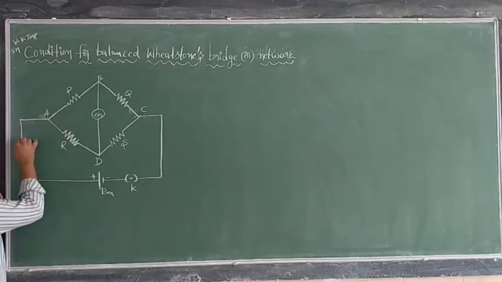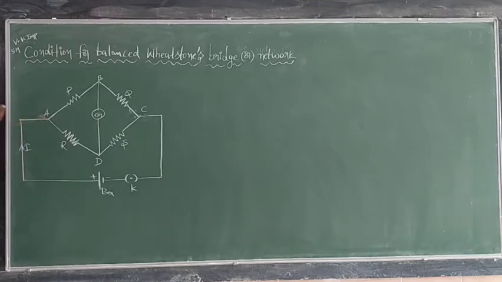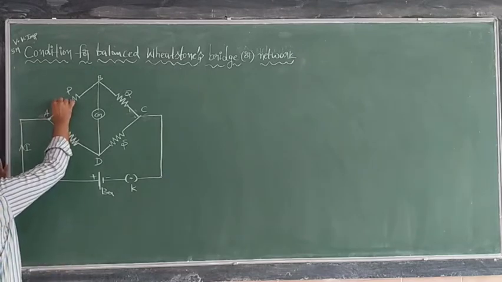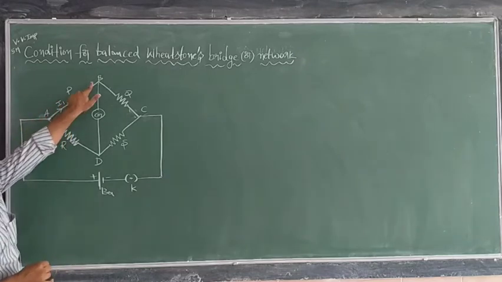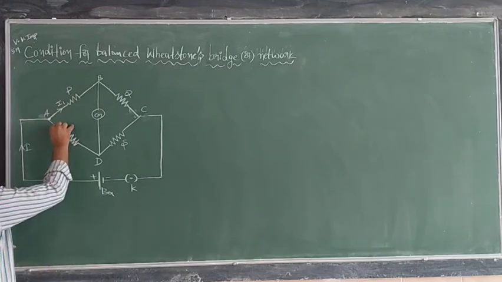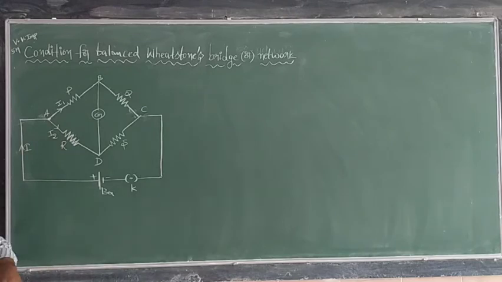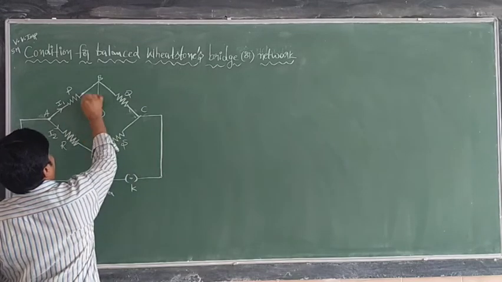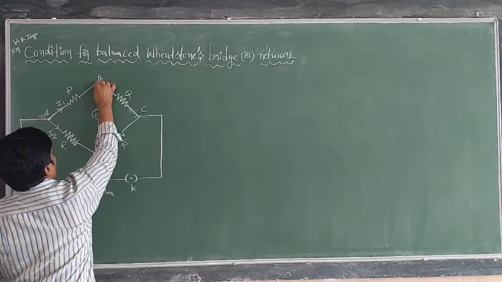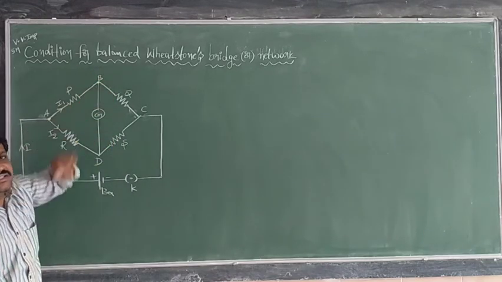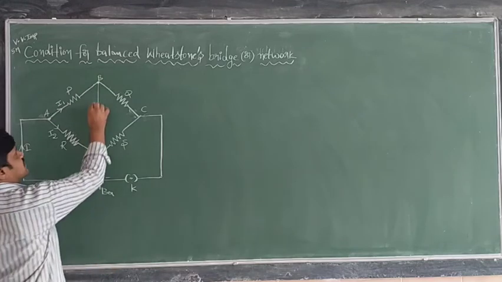From battery positive, current I begins to flow. That is I. When the current reaches point A here, this current is divided into two parts. I1 current is through P, I2 current is nothing but through R. Next, when the I1 current reaches point B, once again a junction point, once again current flows in two directions.